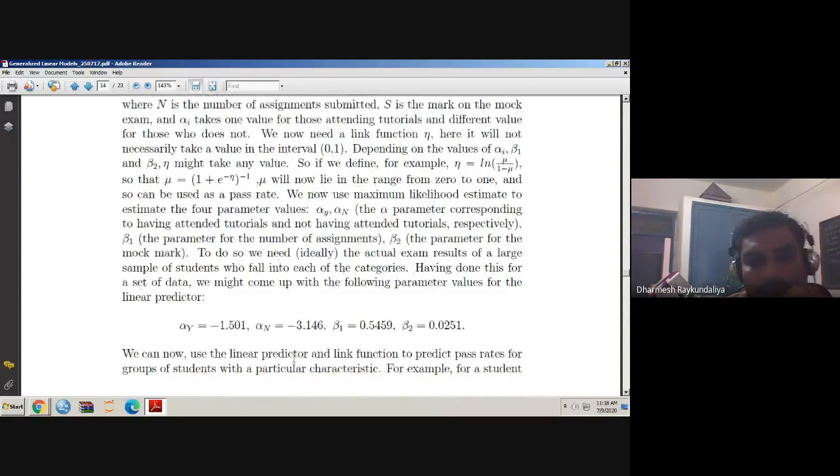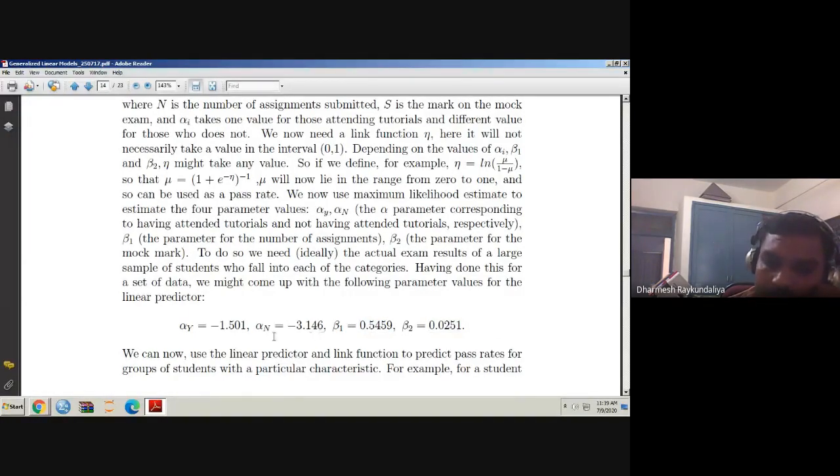Now we have two estimate values, for a student who has attended the tutorials and one who has not attended the tutorials. You can see that for the student who has not attended the tutorials, that coefficient is more negative compared to the one who has attended. So it means that a student who has attended the tutorials, submitted the assignments and given the mock test is more likely to pass the examination compared to a student who has not attended the tutorials.